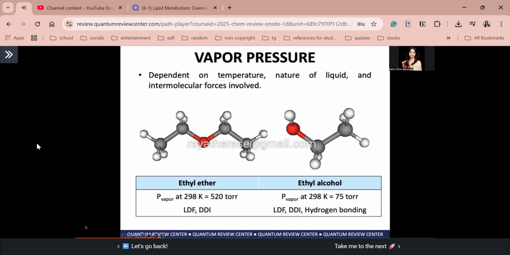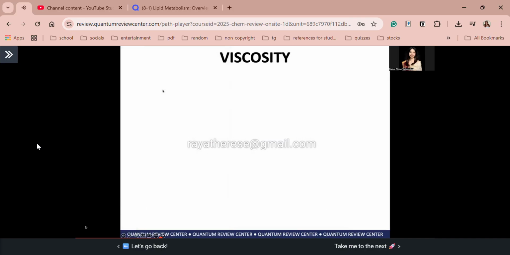Ayan. So, bakit si ethyl alcohol ang may lower vapor pressure? Because although dipole-dipole forces and LDF exist between ethyl alcohol molecules, diba, yung strong hydrogen bonding interactions talaga ang responsible kung bakit lower ang vapor pressure ni ethyl alcohol than ethyl ether. Okay? Okay, I hope that's clear, guys. And let's proceed to our next property of liquid, that is viscosity.